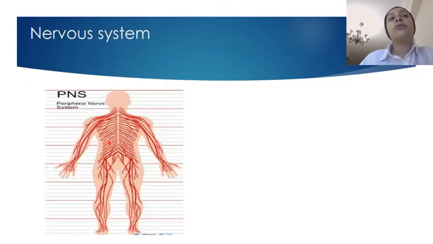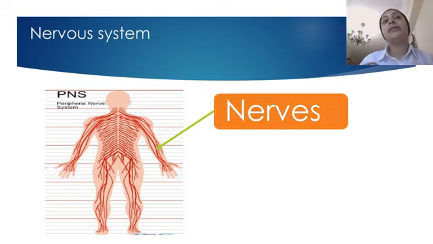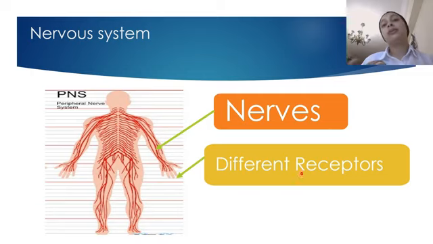The second part in our nervous system is the peripheral nervous system. The peripheral nervous system consists of, first, our nerves. Okay, as you can see, our nerves here extend and spread along our body. Then we have a structure called receptors. Okay, we have very tiny and very specialized structures called receptors. We are going to explain them later. But for now, our peripheral nervous system consists of nerves and something called receptors.